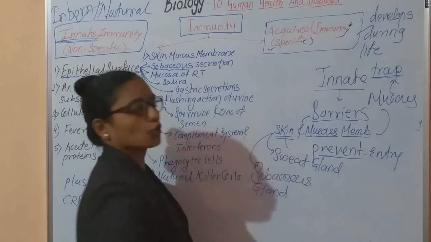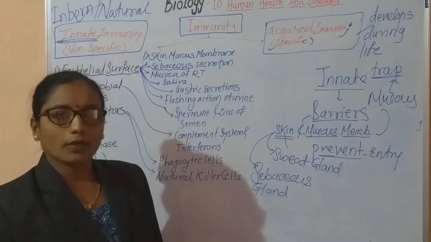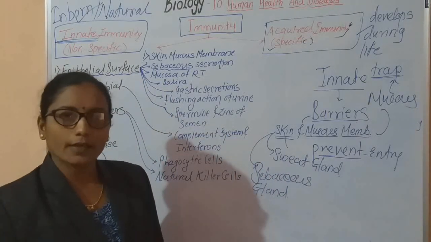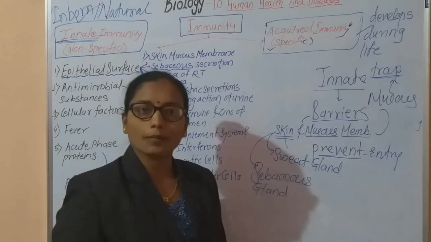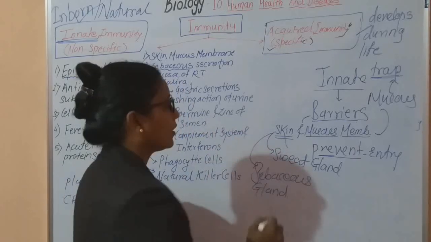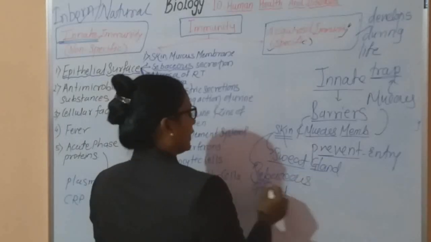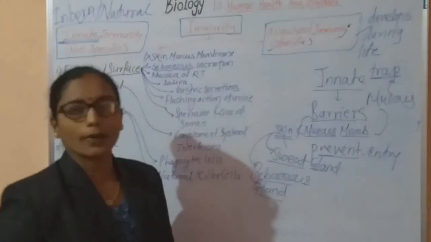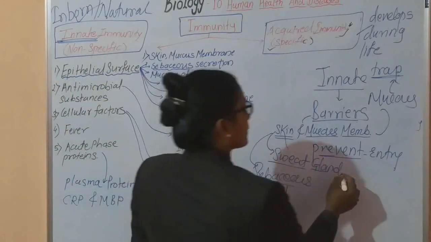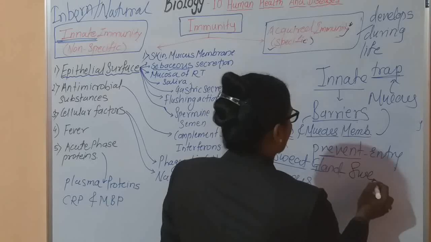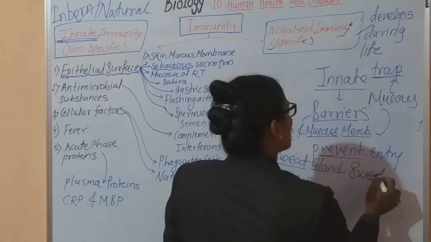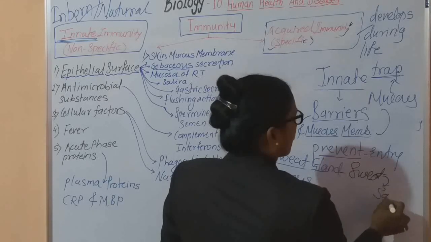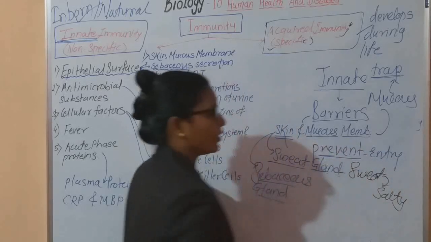In the detailed structure of the skin, we know that it consists of two layers, that is epidermis and dermis. And in these layers, we can observe the sweat gland and the sebaceous gland. Now these sweat glands secrete sweat, and this sweat has a high salty concentration.